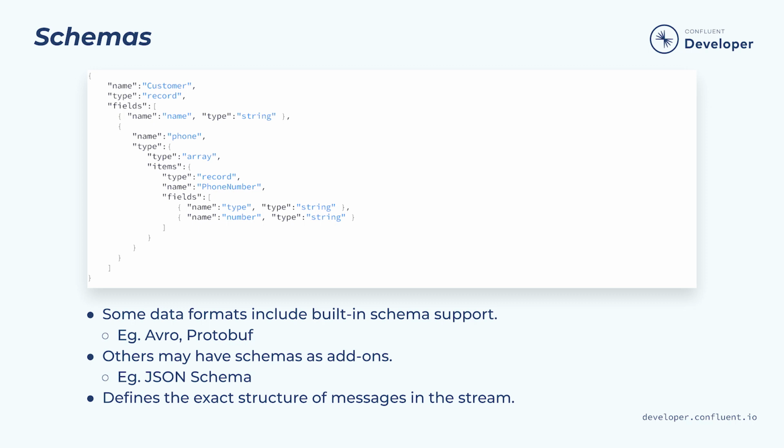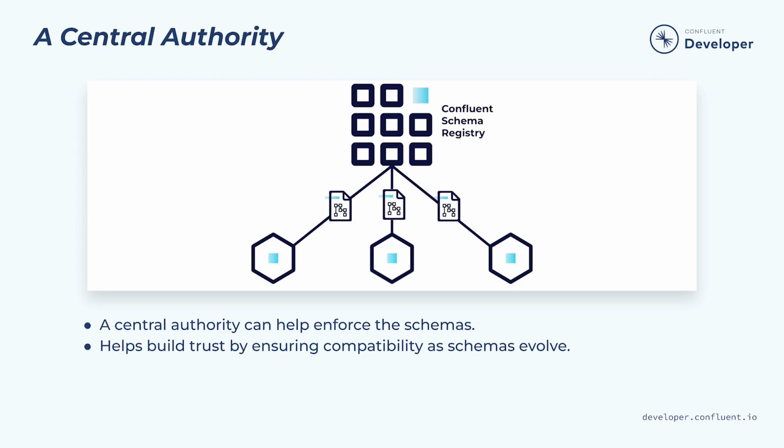We can then build a schema that will outline the exact details of what a message might look like. However, by itself, that's not enough. Once we establish the schema, and share it with the individual producers and consumers, what is to stop them from making changes without letting everyone know? To ensure the schemas don't drift, we need a central authority to manage them. This central authority can help us build trust in the schemas. Used properly, it can provide a guarantee that the schemas will remain compatible even as they evolve. We'll no longer need to worry that someone might change the schema without us knowing.